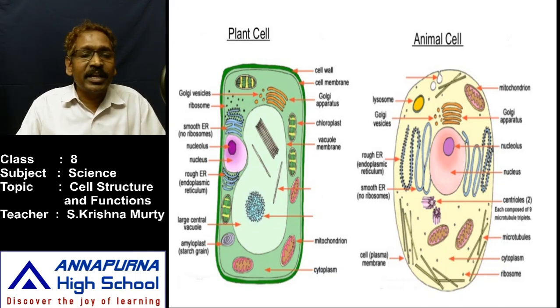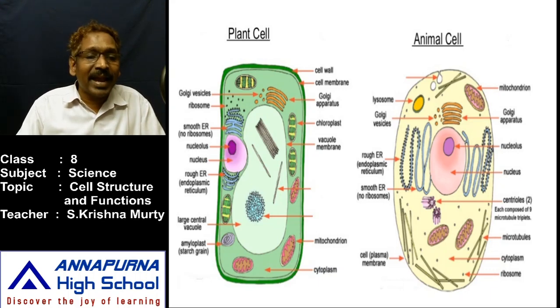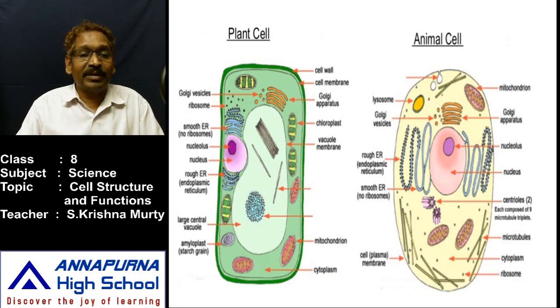Whether it is a unicellular or multicellular body, animal, bird or plant, every cell is enclosed with a cell membrane on the outside. Along with the cell membrane, in the plant cell another membrane is also there, a very rigid membrane called the cell wall. So the plant cell is enclosed with two membranes. The outermost membrane is the cell wall and the innermost membrane is the cell membrane.